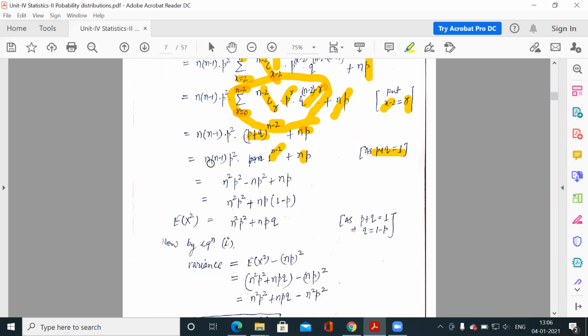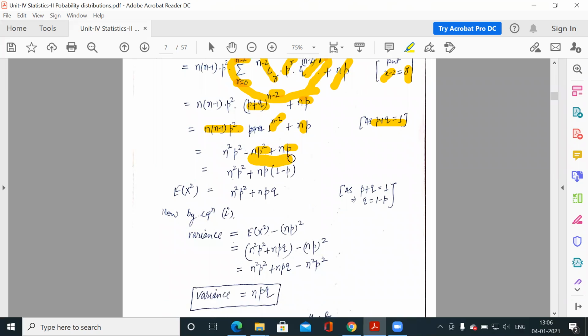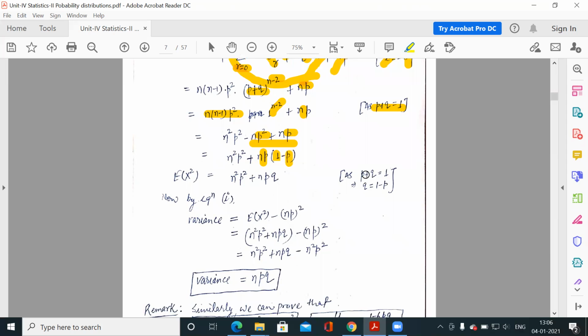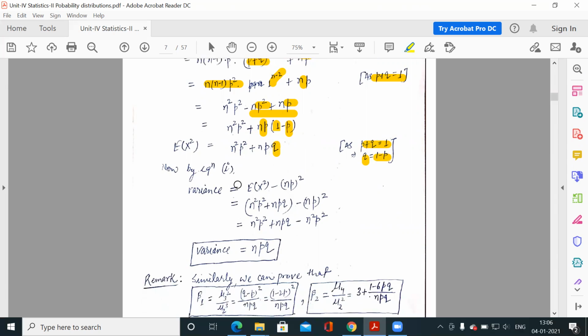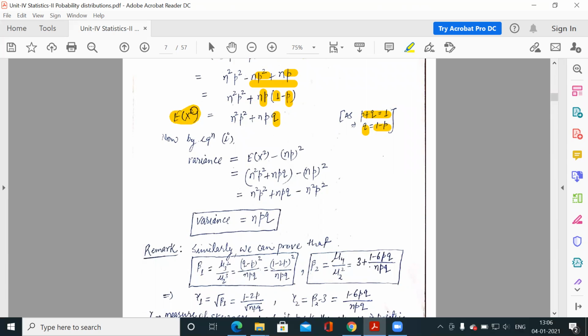So now I have multiplied this, so n square p square minus np square plus np. So now from these terms I have taken np common, so from here you will get 1, and from here you will get minus p. Clear? And because p plus q is 1, so q is 1 minus p. So this 1 minus p is q now. So this is your expected value of x square.